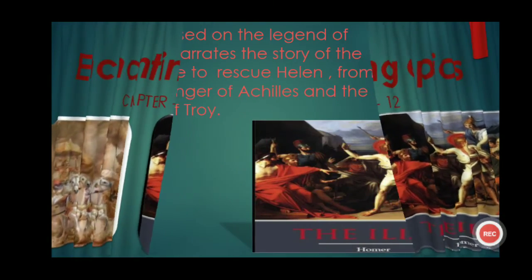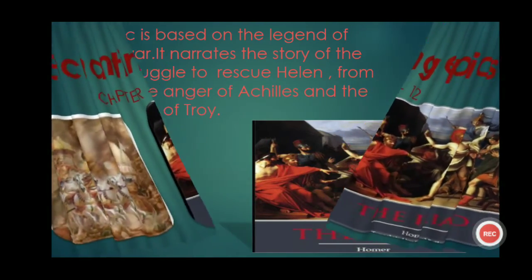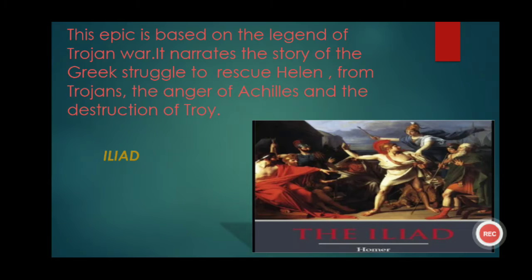Children, in this chapter we have given brief descriptions of a few epics and we have to tell their names. So the first one is, this epic is based on the legend of Trojan War. It narrates the story of the Greek struggle to rescue Helen from Trojans, the anger of Achilles, and the destruction of Troy.